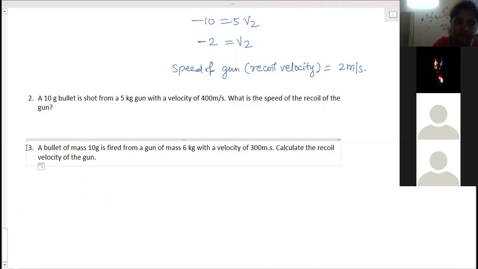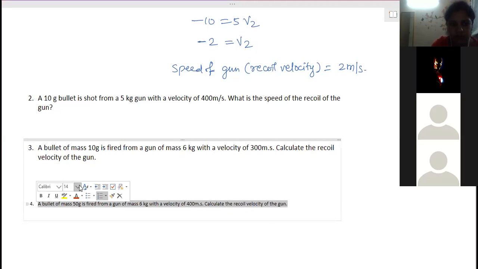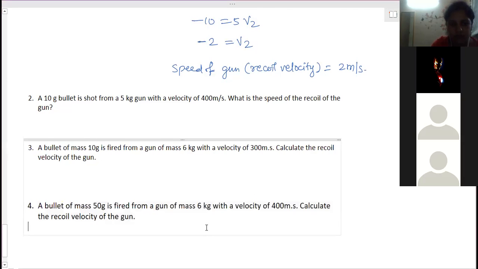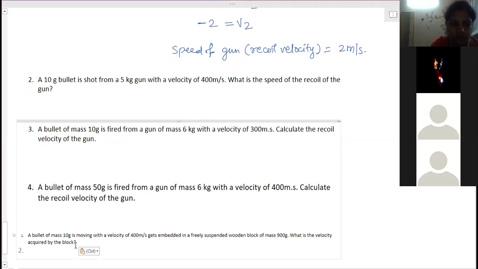Okay, I'll just check. The third one is 0.5. Yes, ma'am. 0.5 meter per second.